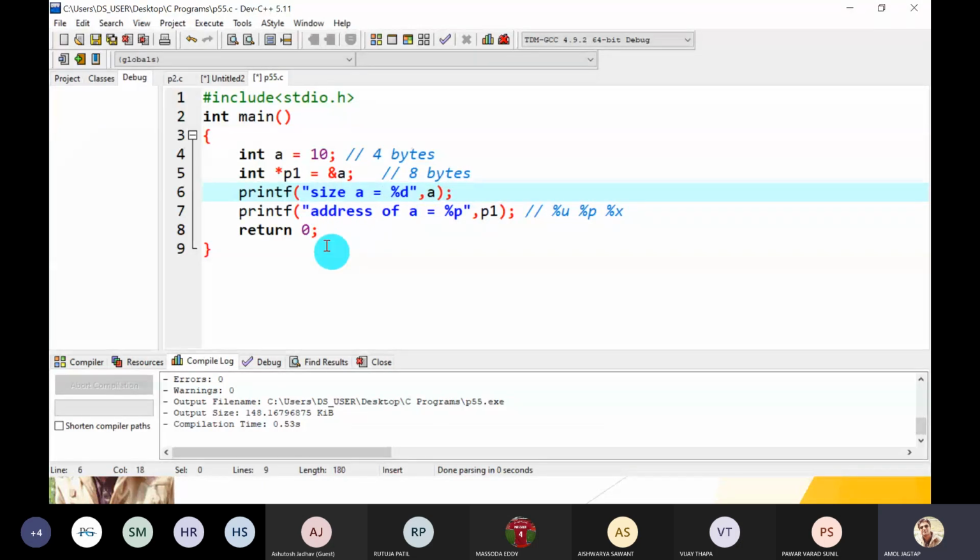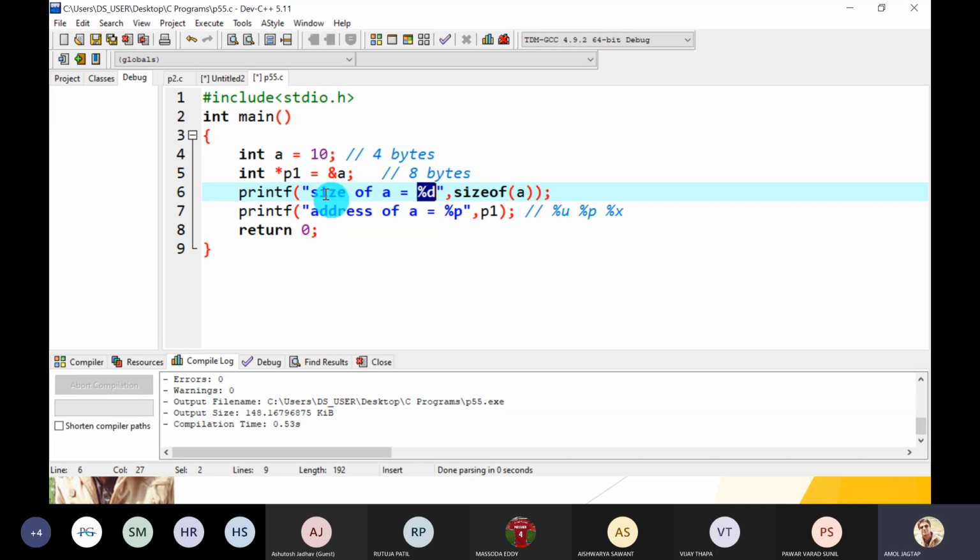To calculate the size of the A variable, meaning how many bytes are required, there is a function or operator called sizeof. Just pass the name of the variable or the name of the data type. Both are valid. So sizeof A gives you 4, because it returns an integer value, and that integer value is caught in %d.